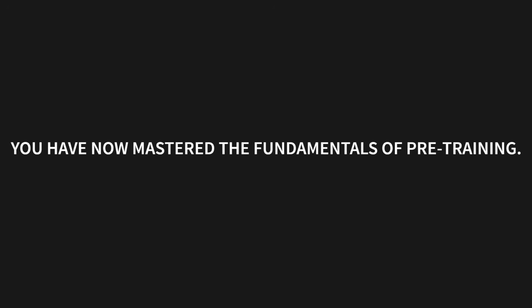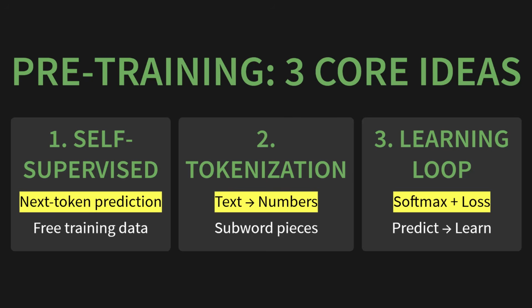You have now mastered the fundamentals of pre-training. Let's quickly recap the core engine you just built. Check out this slide. There were 3 core ideas. First, we solved the data problem with a self-supervised approach. By framing the task as simple next token prediction, we turned the entire internet into free training data. Second, we bridged the gap between human language and machine numbers using tokenization. We broke down text into these efficient subword pieces that the model can actually process. And third, we closed the learning loop. We saw how Softmax creates probabilities and how the loss function tells the model how wrong it was, allowing it to predict, get feedback, and learn over and over again.